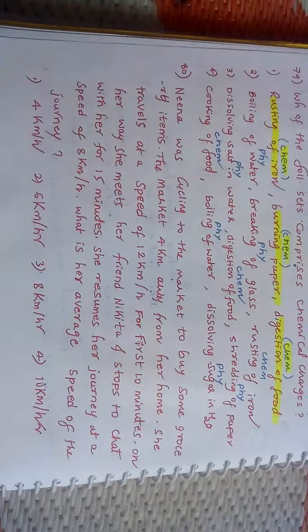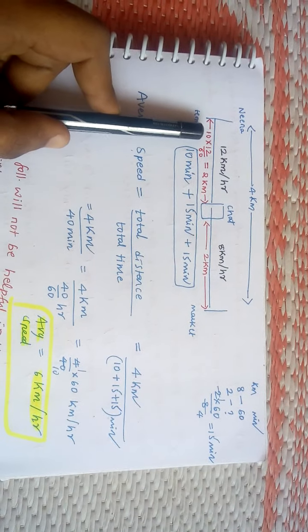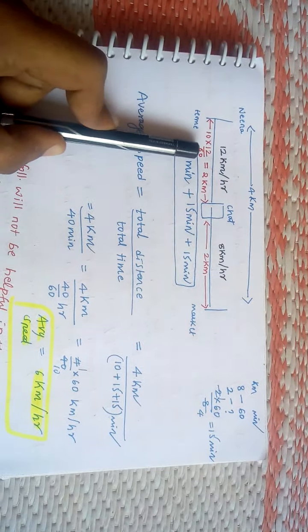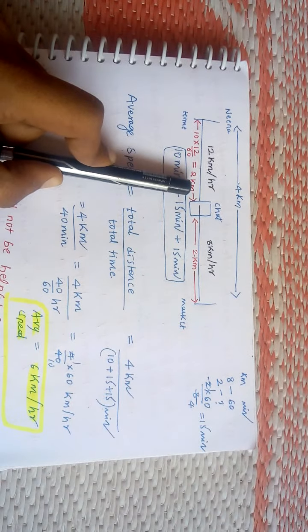Here Nina is going to market. It is 4 kilometers away from her home. For the first 10 minutes she moves with the speed of 12 kilometers per hour. If so, 10 into 12 kilometer per hour, divided by 60 minutes, you will get 2 kilometers. That means in the first 10 minutes she will cover 2 kilometers.